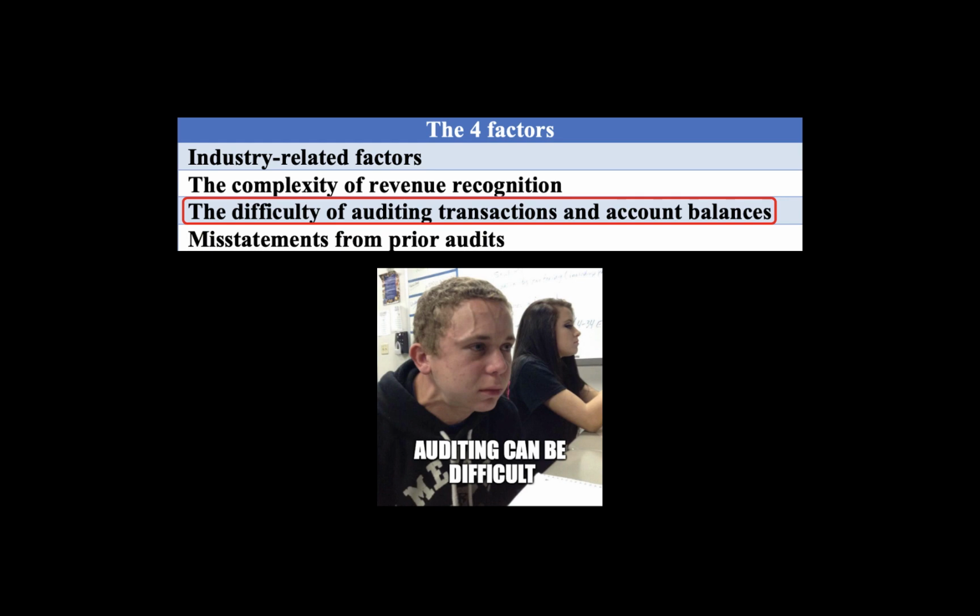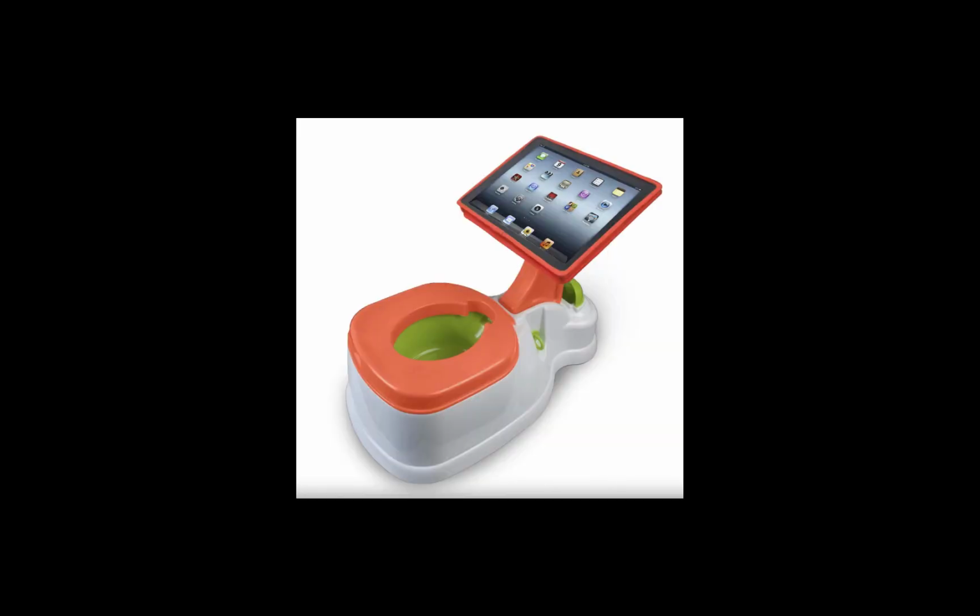A third factor that affects inherent risk is the difficulty of auditing transactions and account balances. Simply put, some accounts are more difficult to audit than others. For example, what if the client launched a new product? There wouldn't be any data for prior sales returns. This would make the estimate of future sales returns somewhat subjective.